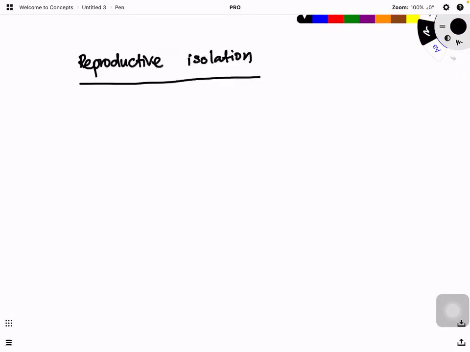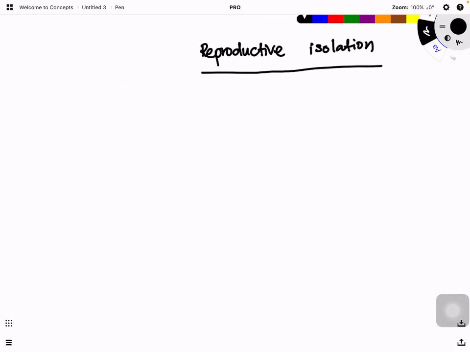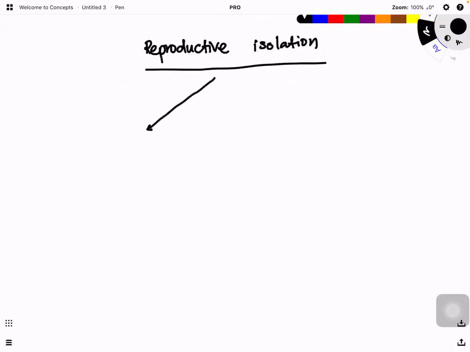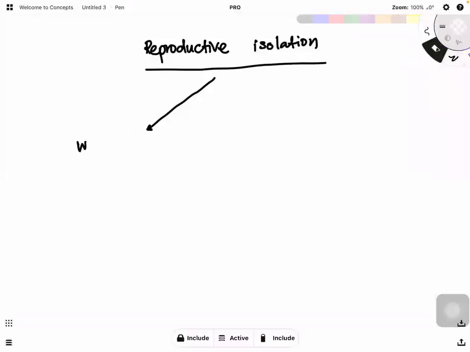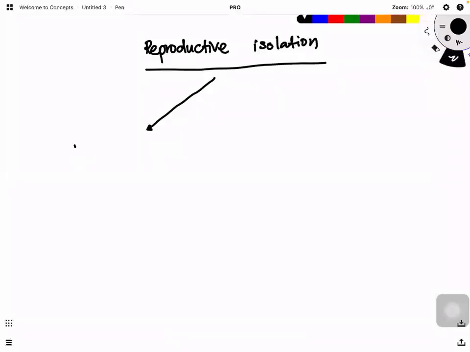We have two here. One is between populations. Reproductive isolation takes place between species.